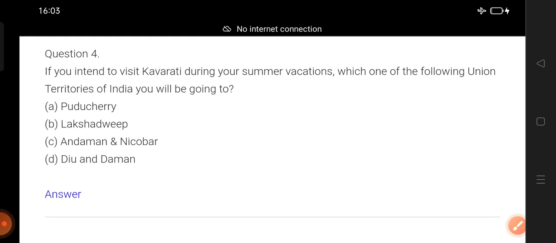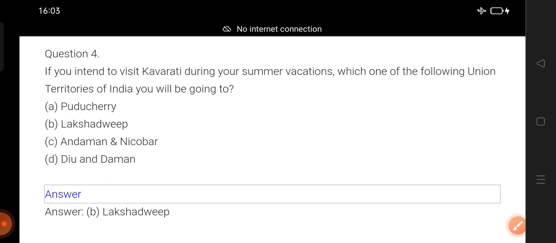Question number 4. If you intend to visit Kavaratti during your summer vacation, which one of the following union territories of India will you be going to? That means you have been asked the capital of Lakshadweep. If you know the capital of Lakshadweep, perhaps you can answer it properly. Counting begins: 1, 2, 3. Disclose the answer.